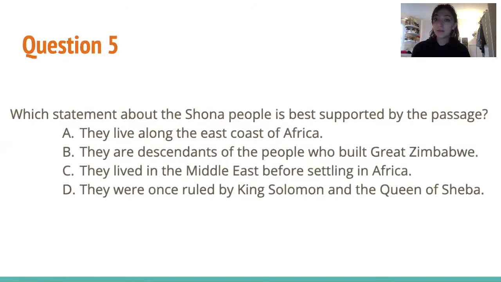Choice B, they are descendants of the people who built Great Zimbabwe. Yeah, that was specifically what we said, and it was right given in the passage. It's pretty clear when we know exactly what we're looking for because Shona people are only mentioned in one paragraph, so we can just look right in the paragraph and find the answer. Choice C, they lived in the Middle East before settling in Africa. Again, they don't go into the specifics of the Shona people, so we can get rid of this one. Choice D, they were once ruled by King Solomon and the Queen of Sheba. These connections were never made. They talked about King Solomon and the Queen of Sheba in the beginning when they were talking about Middle Eastern history, which is not this history that we're talking about now. So we know that the answer is B.